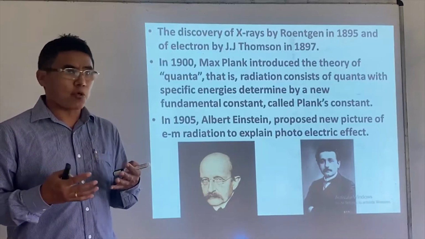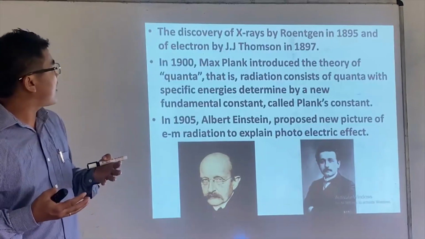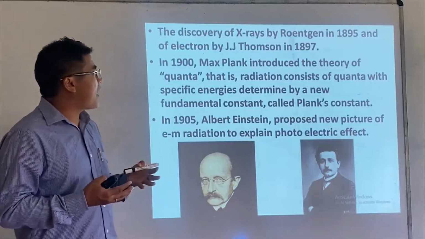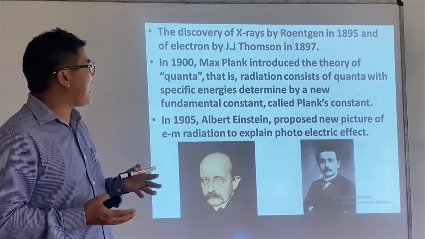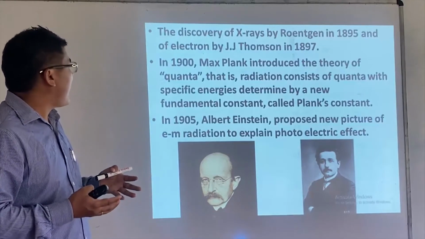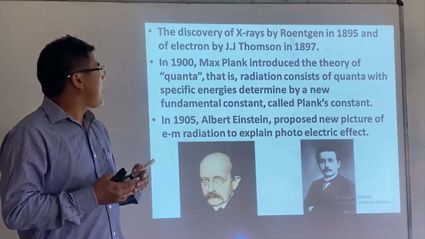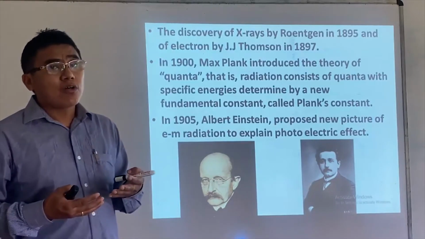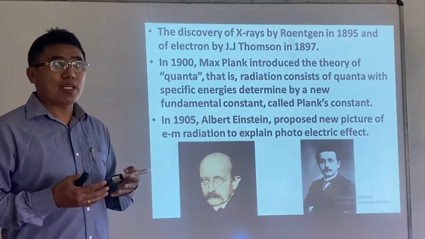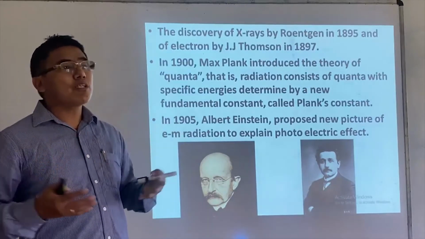many inventions and discoveries took place in science and physics. The X-ray was discovered by Röntgen in 1895, followed by the electron, which was discovered by J.J. Thomson. So many new discoveries took place.